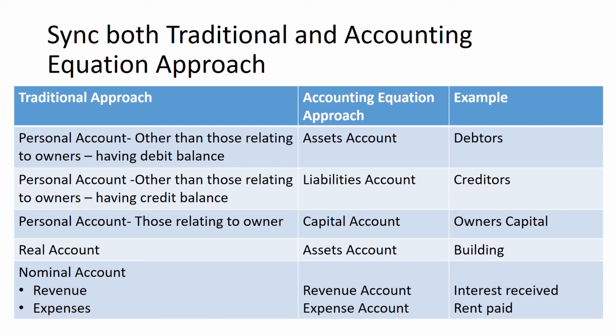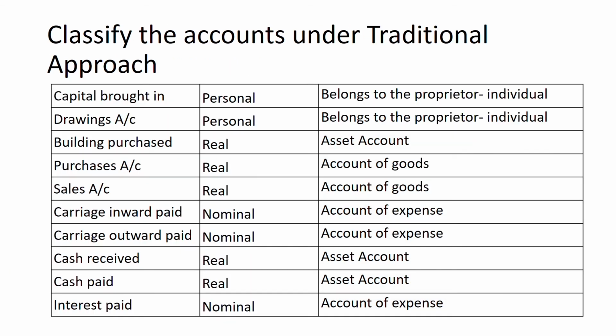In case of interest received and rent paid, these are revenue and expenses under accounting equation approach and nominal account in case of traditional approach. In either of the cases, the debit and credit treatment will be the same when you compare traditional and accounting equation approach. Let us see a few examples where we classify the accounts under traditional approach.